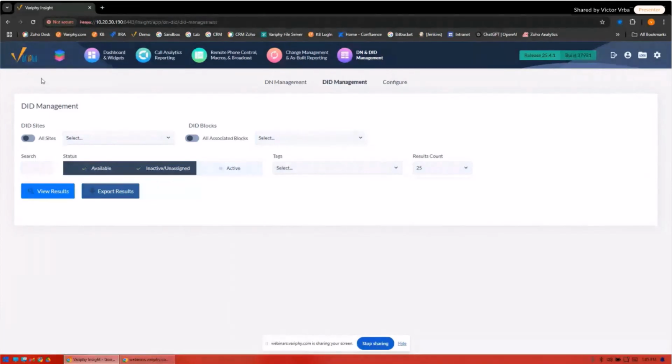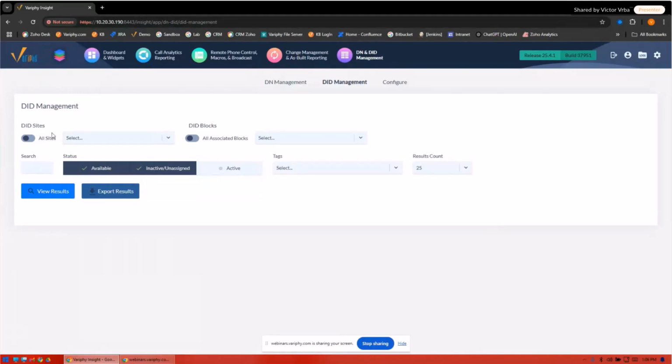The huge benefit of DID management, especially with a lot of our customers that are currently doing migrations or running hybrid environments where they have both a call manager and maybe an MS Teams environment, is the ability to not only see what DIDs they currently have in place on their call manager, but also what DIDs they have or are provisioned on their MS Teams, and see those together. One of the big things we try to do is make life simple for folks. So our DID management is what we like to call cross-platform. In other words, my searches, my DID blocks, and my DID sites can all be searched cross-platform.